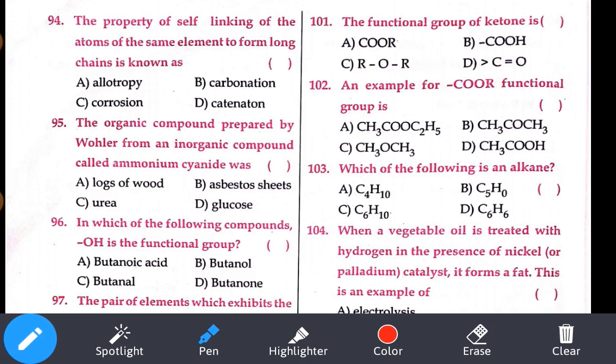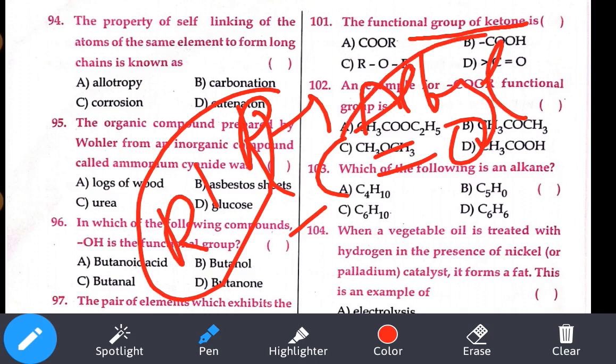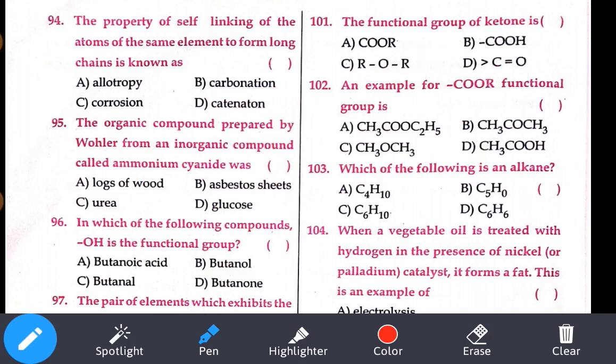First question, the functional group of ketone. So what is the general formula for ketone? RCOR dash. Here R and R dash are alkyl groups. Alkyl group is nothing but our hydrocarbon group. So RCOR dash, where is it? Option number D.